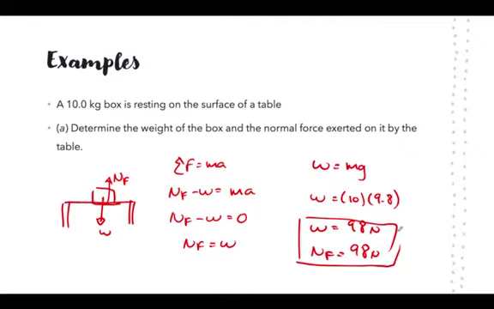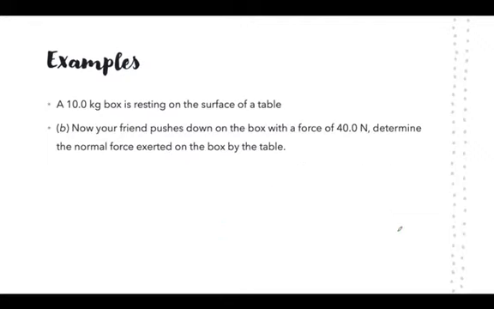All right, let's look at this next example. The same 10-kilogram box is resting on the surface of a table. So we have our table here, and now your friend is pushing down on the box with a force of 40 newtons. Find the normal force exerted on the box by the table. Pause the video here and see if you can come up with an answer for this.